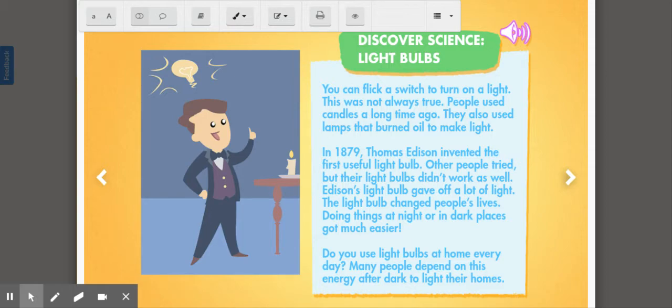The light bulb changed people's lives. Doing things at night or in dark places got much easier. Do you use light bulbs at home every day? Many people depend on this energy after dark to light their homes.